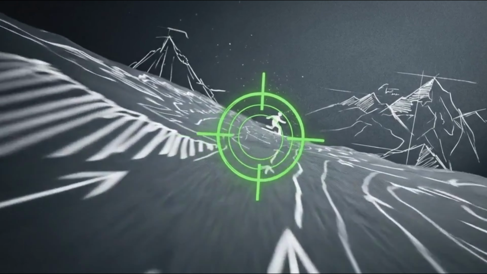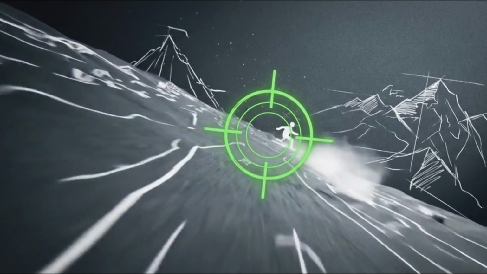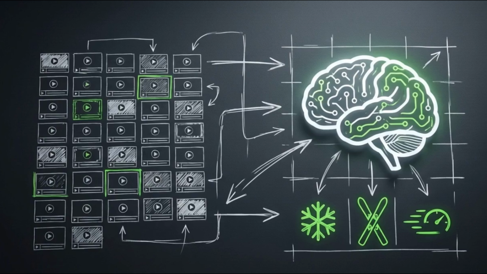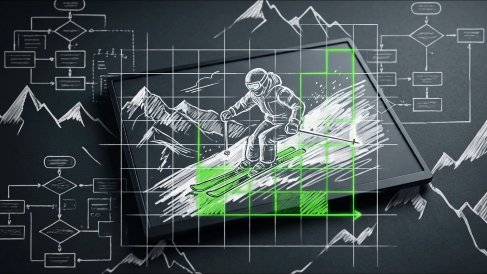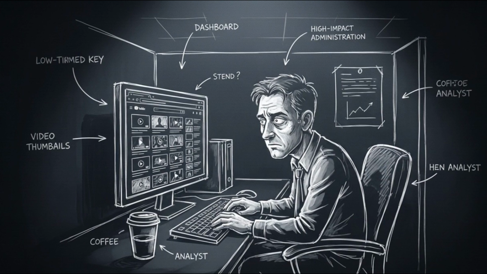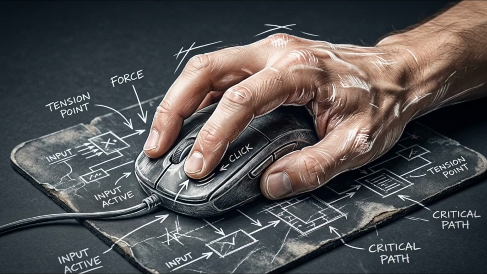Processing the chaotic data in this high-speed mountain footage is a complex task. If you tell an AI vision agent to identify a skier within hours of raw video, it begins by defining its own search criteria. The agent reasons that a skier is a person on skis moving through snow. It then autonomously scrubs the footage and tags the exact moments the subject appears. Before these autonomous agents, a human analyst had to review the footage frame by frame, manually identifying and tagging every relevant clip through hours of effort.